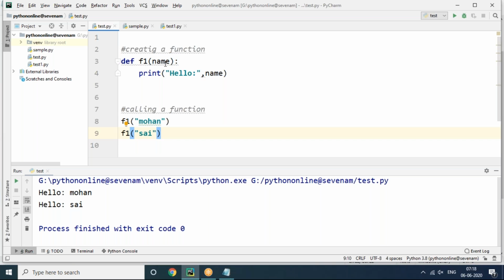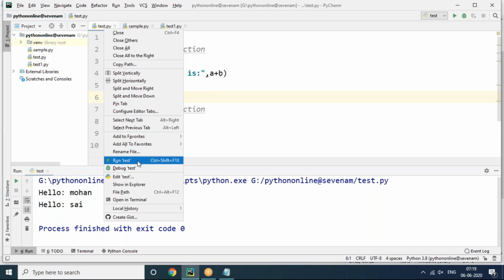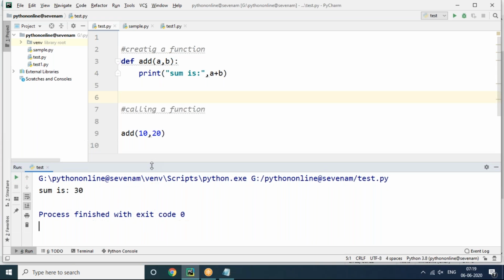So I want to go with 2 parameter values, a function with 2 parameters. Now you can see the add function is there, and here you can say a comma b. And I want to do the sum here, so what I need to do is the logic a plus b, and you have to call the function called add. How many arguments will you pass? It will expect 2 arguments. Then immediately the value 10 goes to a, and 20 goes to b. Then what is happening here? a plus b, it's coming like this only. Now run test. Now you can see the sum is 30.